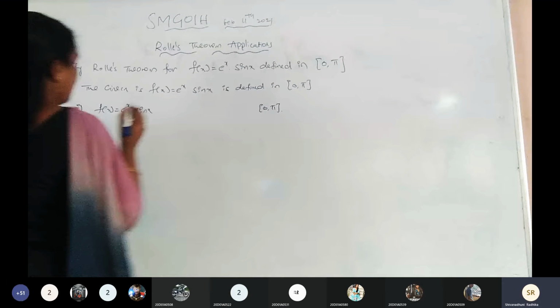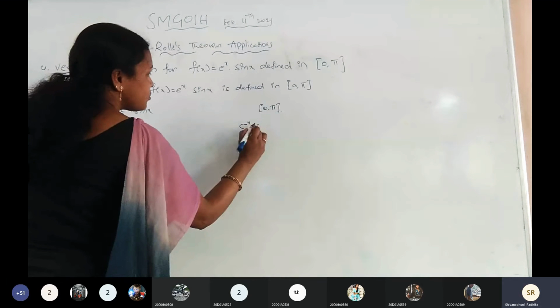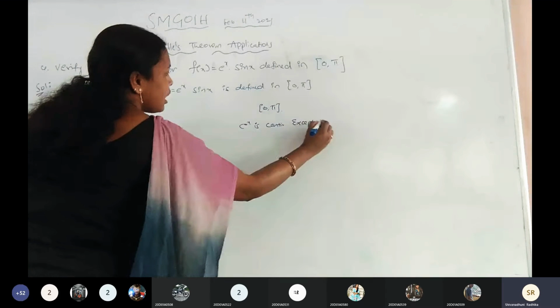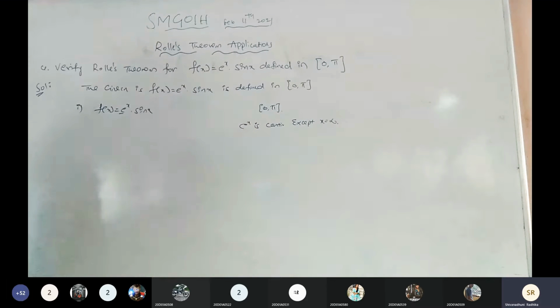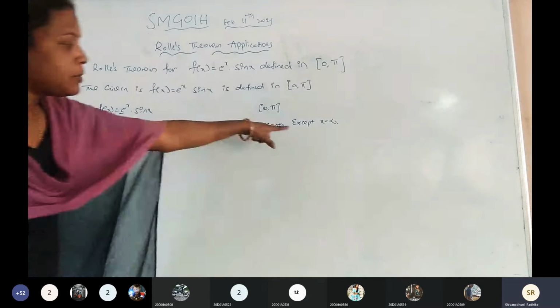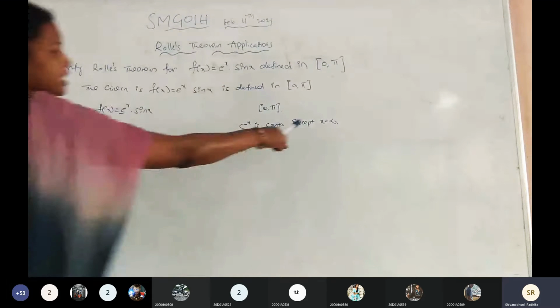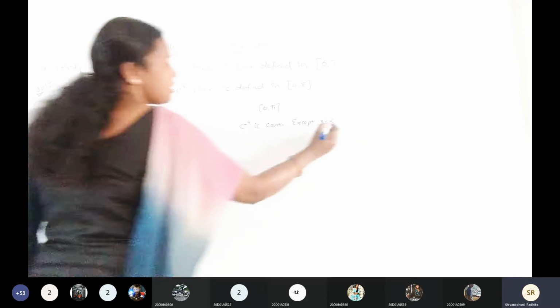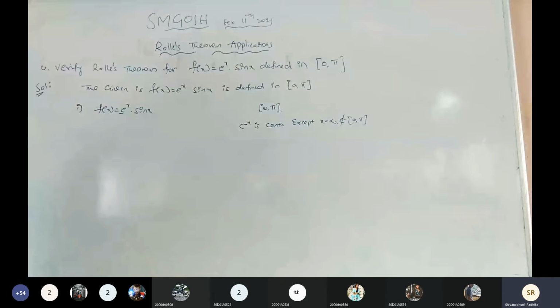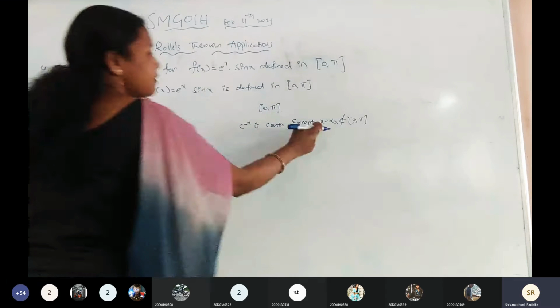Now, e power of x is a continuous function except at x equals infinite. Infinite does not belong to the given interval closed 0, pi. Is it right? e power of x is discontinuous at the point x equals infinite.